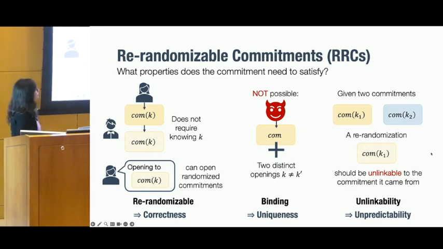The third property that we want is unlinkability. I hinted at this a little bit earlier. At a high level, we want the final list of commitments to be unlinkable to the original commitments. And we formalize this by saying that if we are given two commitments, and I re-randomize one of them, then you shouldn't be able to tell if I randomized the left one or the right one. And this property is necessary for the unpredictability of our SSLE protocol.